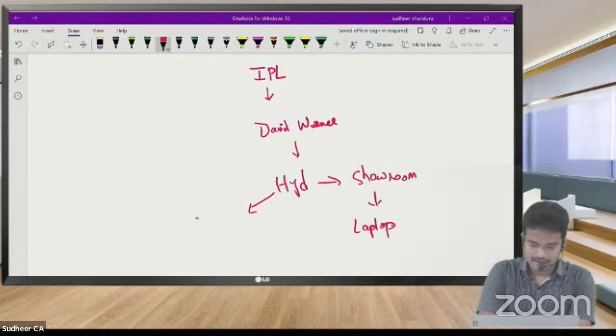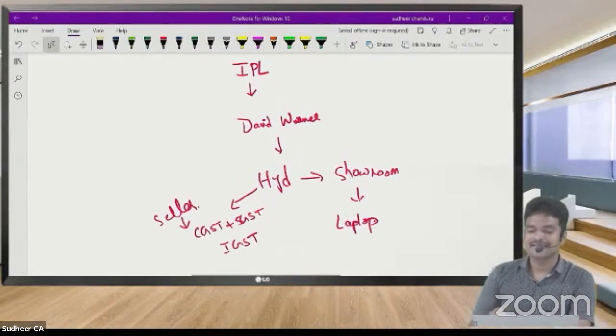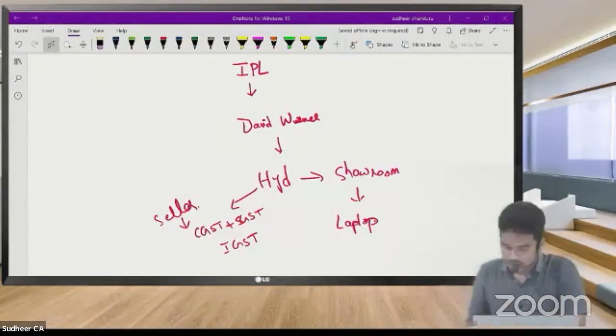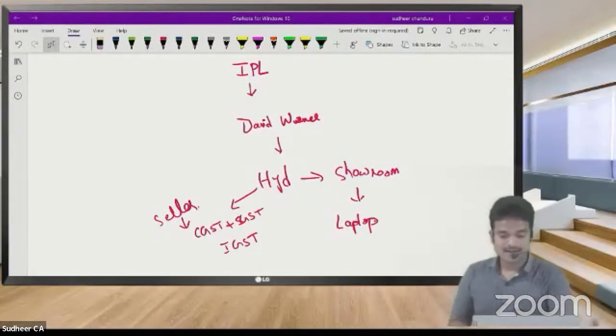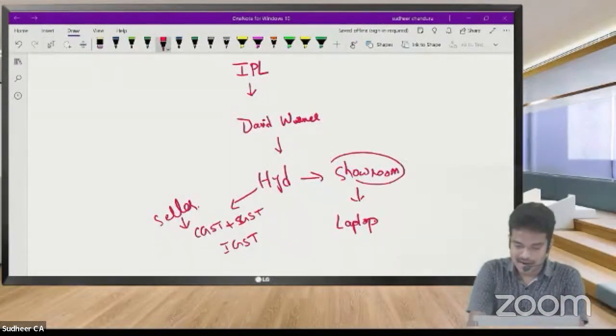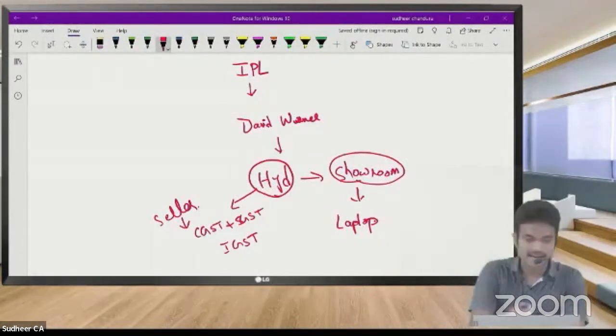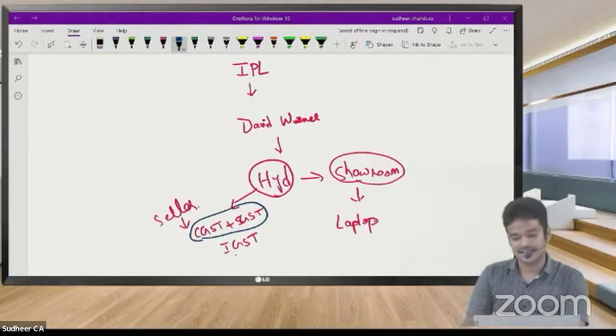Here, this Hyderabad unit, who is nothing but a seller, which GST will he charge? Whether CGST plus SGST will be charged or IGST will be charged? That is the question. So for this, generally, since the goods were sold at the showroom which was located in Hyderabad, so they need to levy CGST plus SGST.